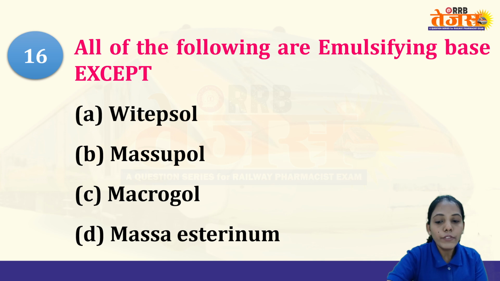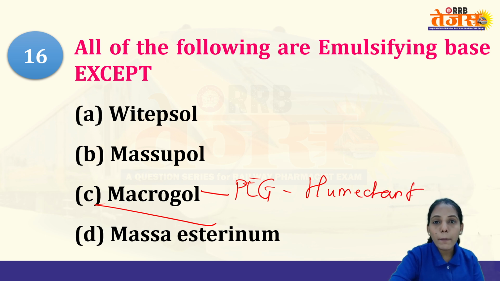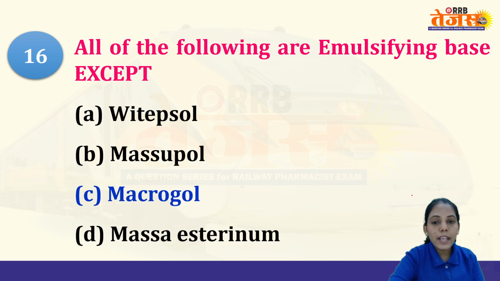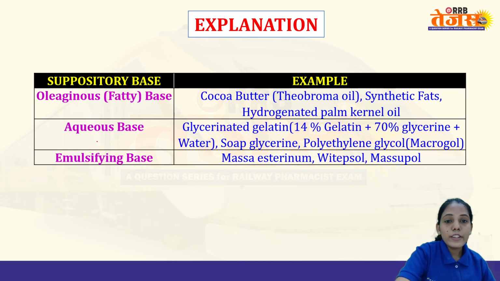Multiple compressed tablets. So if it is incompatible, you can give the two drugs in the same tablet. All of the following are emulsifying base except. Now previously also, if you remember, I told you macrogol is nothing but your polyethylene glycol, which acts as a humectant. It is not your emulsifying base. Apart from that, witepsol, massupol, and massa estarinum, that is your emulsifying base. Macrogol is not your emulsifying base. That is your aqueous base.